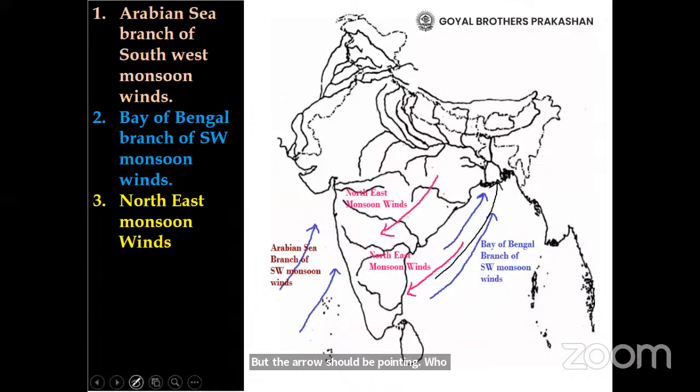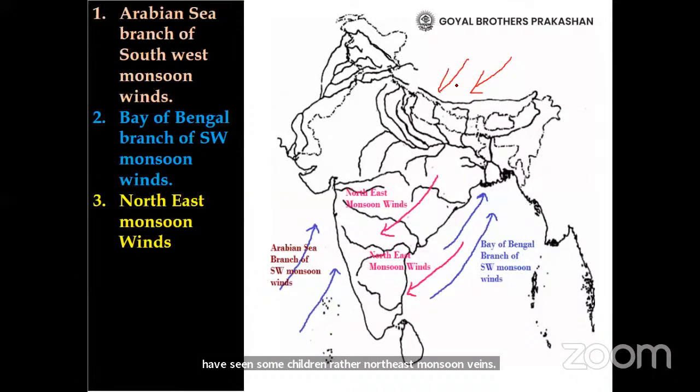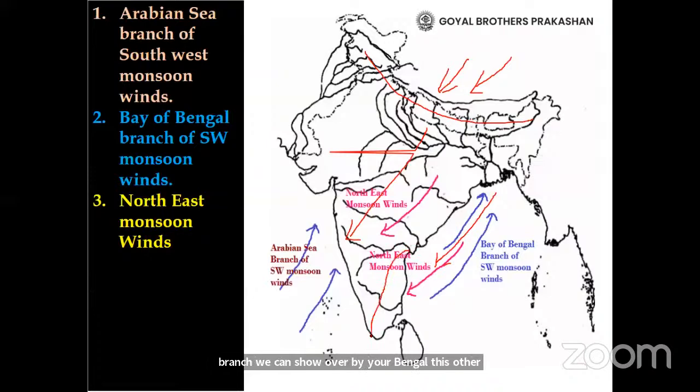Then the northeast monsoon winds. I have seen some children draw the northeast monsoon winds here, but again, that goes outside Indian territory. Second thing, these winds may not reach India because on the way is the Himalaya mountain, so they cannot be shown here. You have to show the northeast monsoon wind with one branch over India and the other branch over the Bay of Bengal. This other branch is also the one that is bringing rainfall to the Coromandel coast.